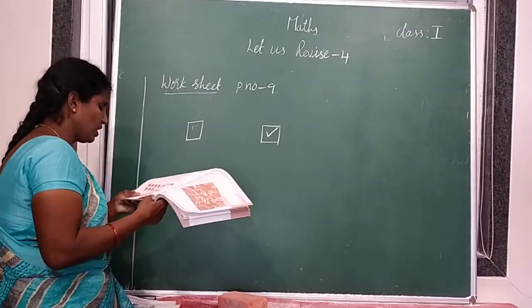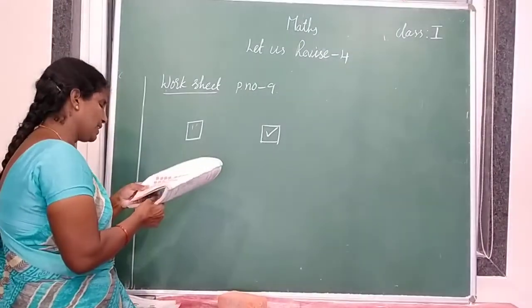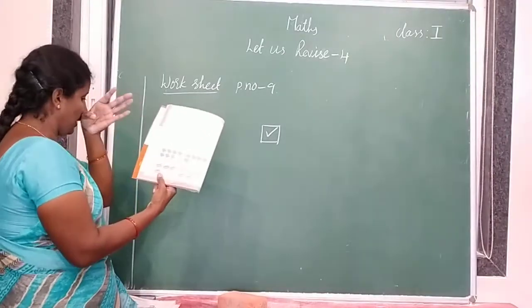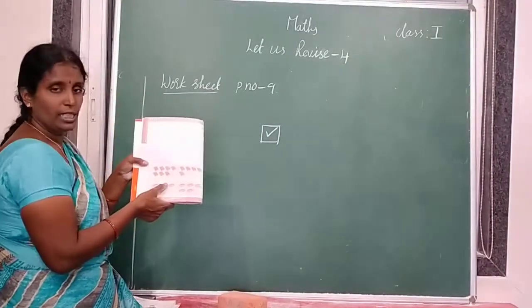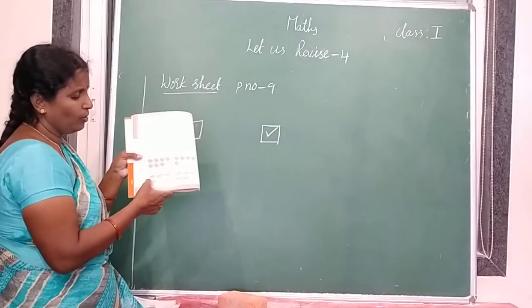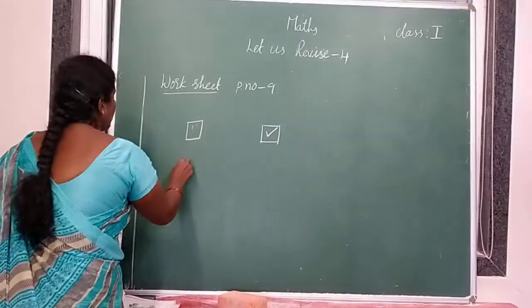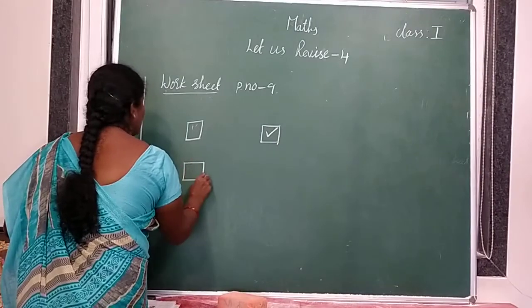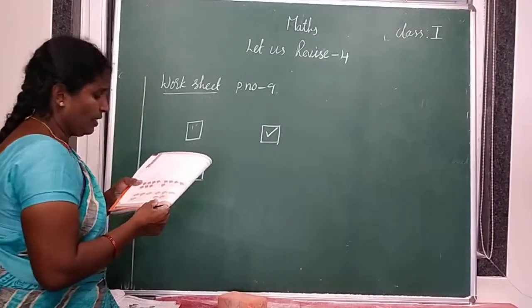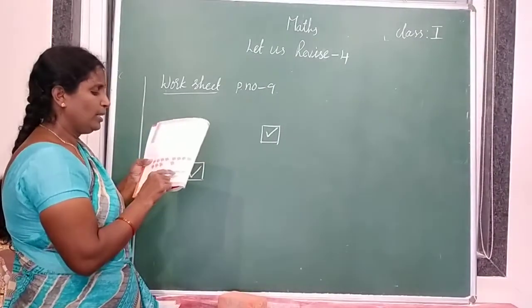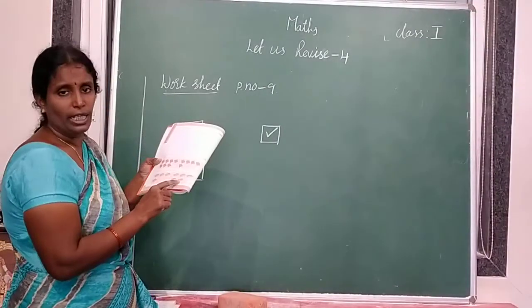Next, which picture shows 4 chocolates? In the first picture, how many chocolates are there? 4 chocolates are there. 1, 2, 3, 4. That means it is showing 4 chocolates. So the first picture is correct. Now check the second picture. How many chocolates are there? 1, 2, 3, 4, 5 chocolates are there.